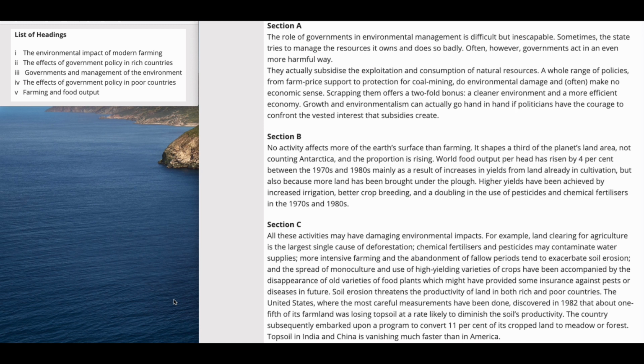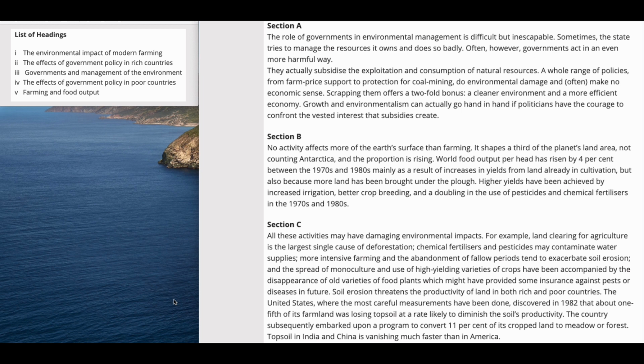All these activities may have damaging environmental effects. For example, land clearing for agriculture is the largest single cause of deforestation. Chemical fertilizers and pesticides may contaminate water supplies. More intensive farming and abandoning of fallow periods tend to exacerbate soil erosion.